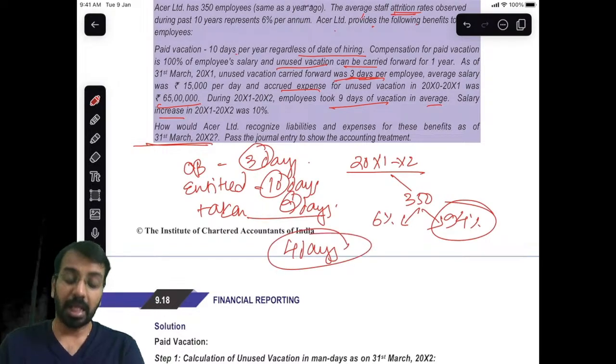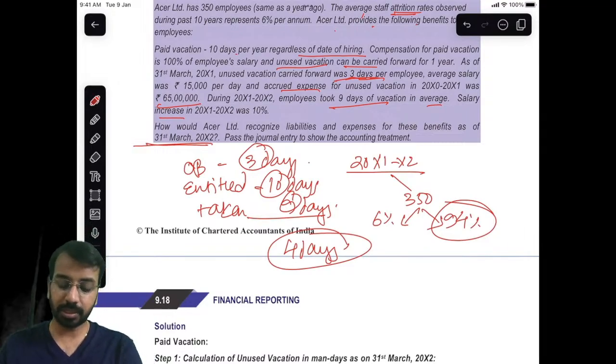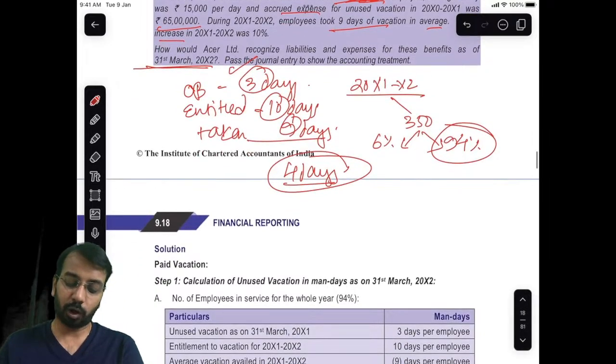Now here, unless it is mentioned in the question, we will always apply the FIFO method. That is, previous year's leave we will utilize first, and then out of the current year we will provide for the leaves. So 4 days of leave is what will be provided. For how many employees? 94% of 350.